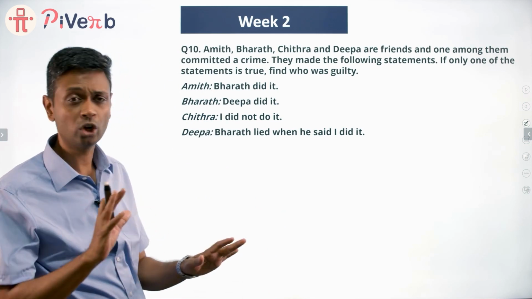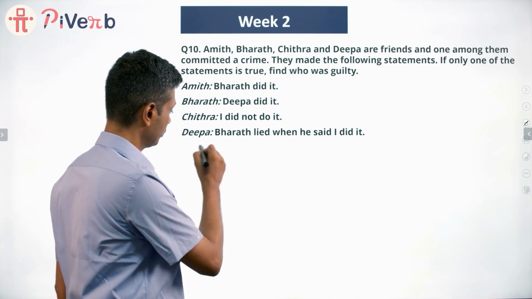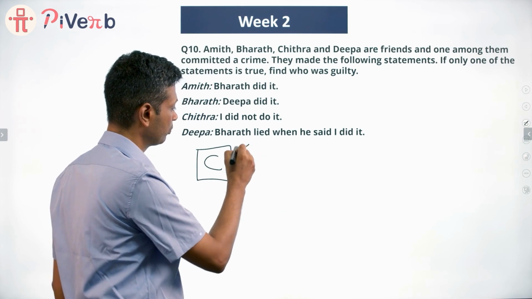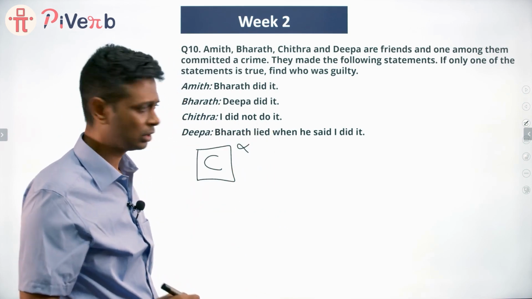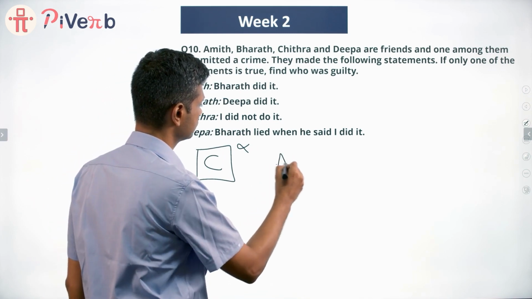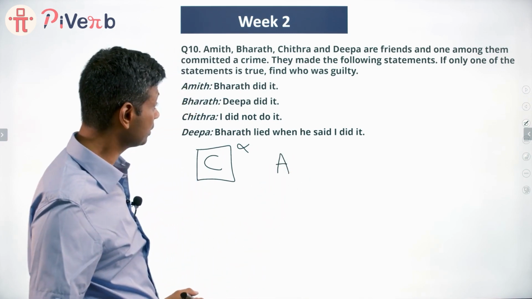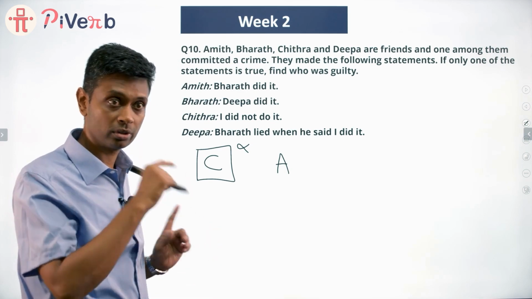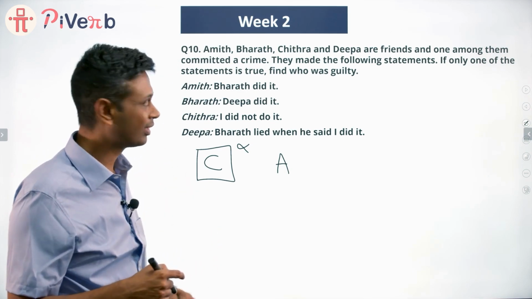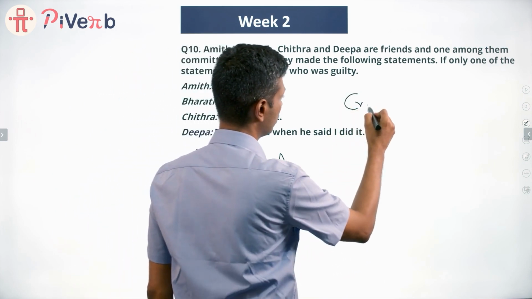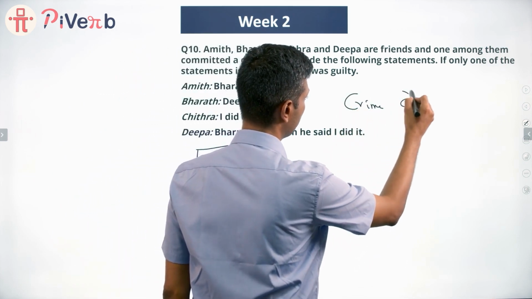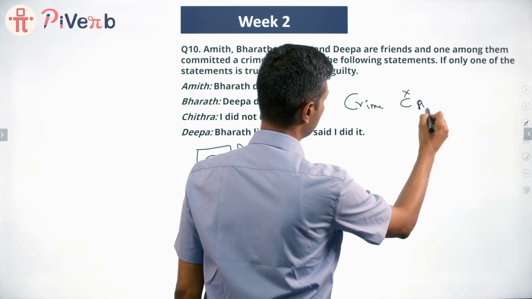Chitra says I did not do it. We're assuming only this is true. Let's go to A. Bharat did it. That has to be false. So Chitra did not do it. Bharat also did not do it. So the crime is not committed by Chitra, not committed by Bharat either.